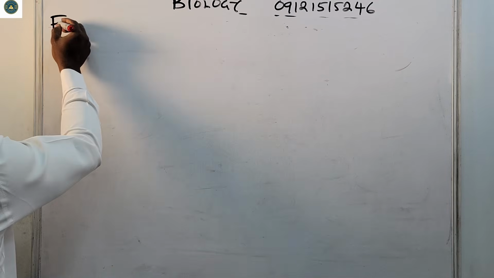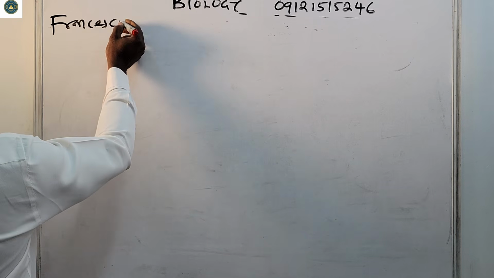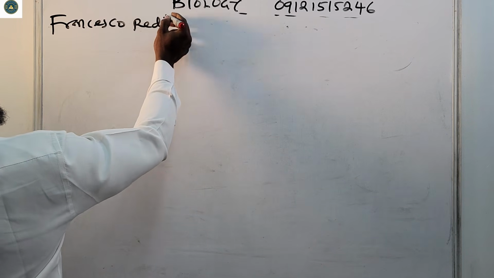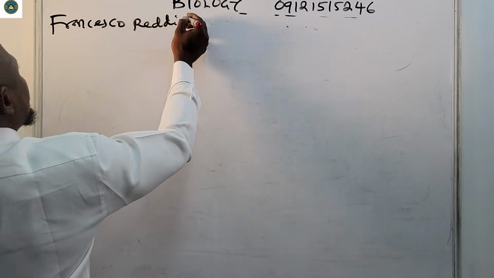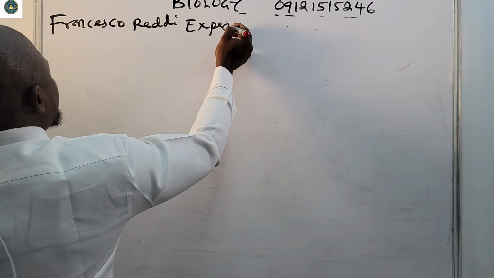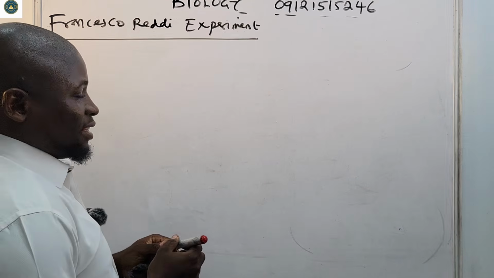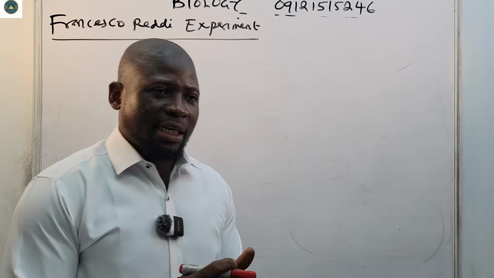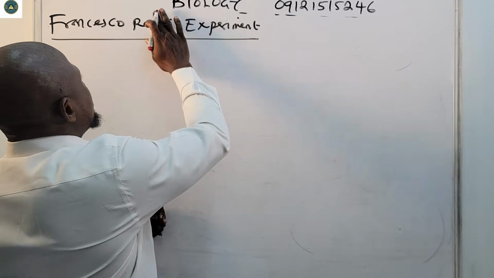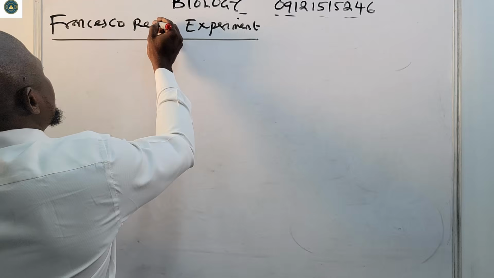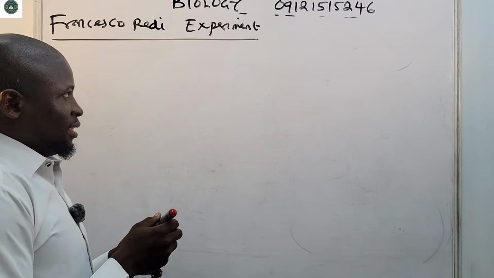So let's look at Francesco Redi's experiment. Sorry, this is Redi, it's 1D, not 2D.